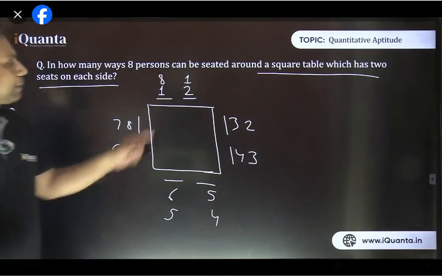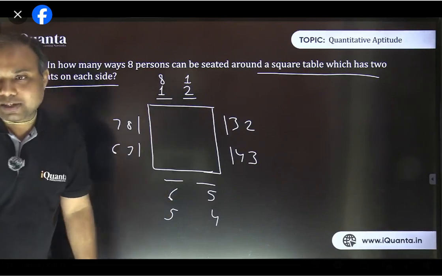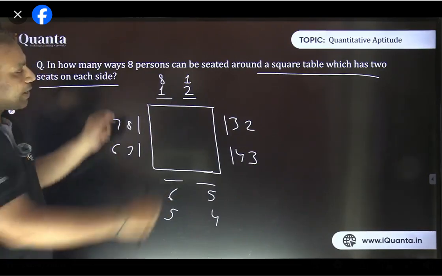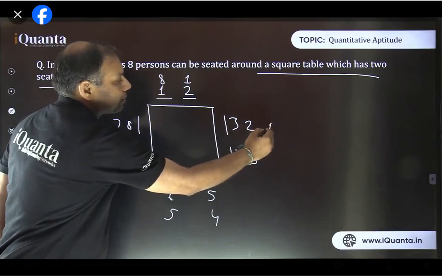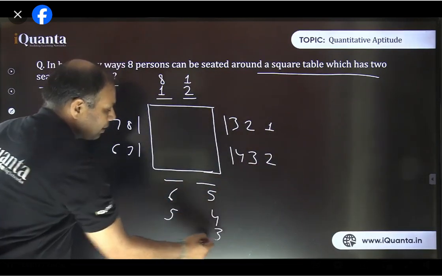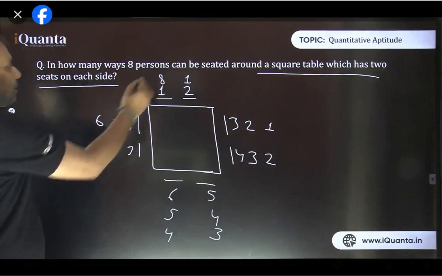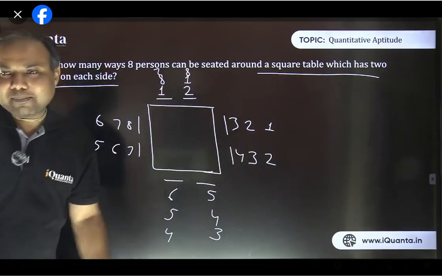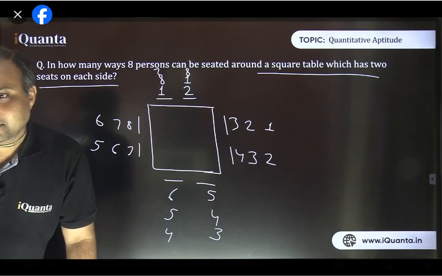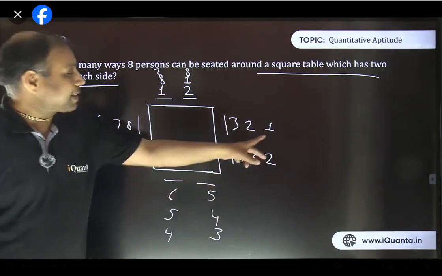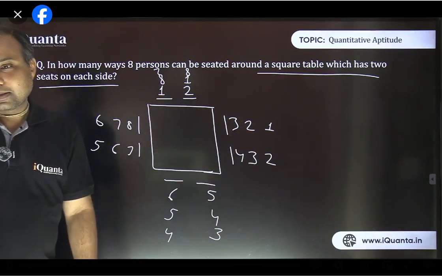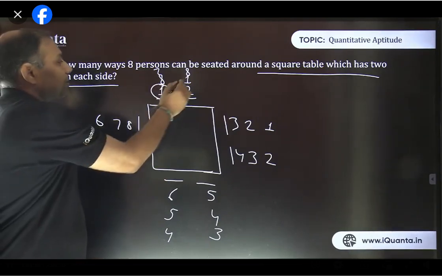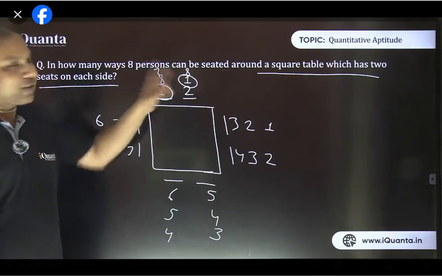Now tell me, the position of one here or here, is it same or different? They are different, right? But if I rotate it further, I take the first person here, and in the same order, second, third, fourth, fifth, sixth, seventh, eighth. Is it same or different? It becomes the same again, same as that of the first case. Is it not? So only these 2 cases are different, as Kavya Mishra was saying, left to right.